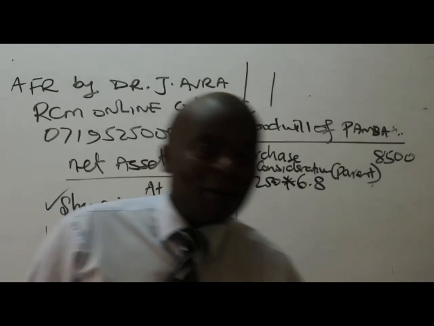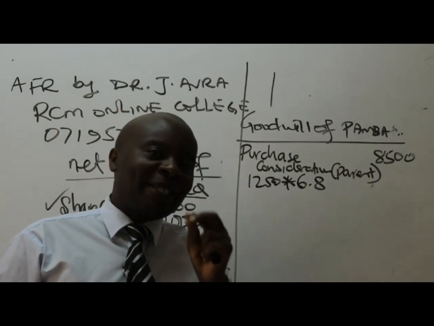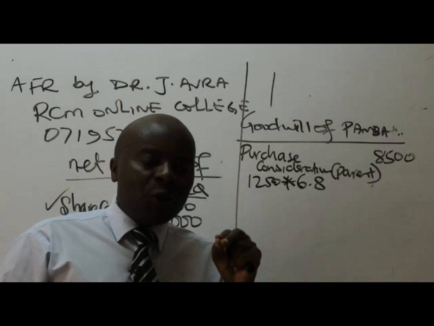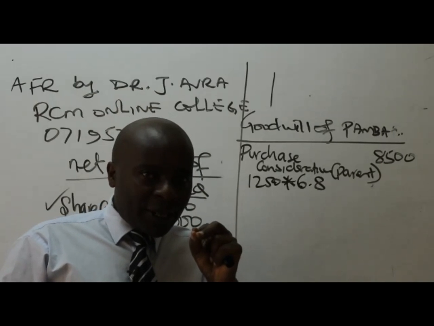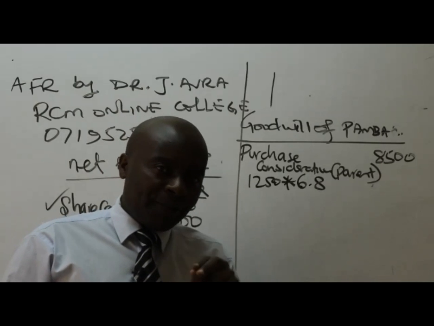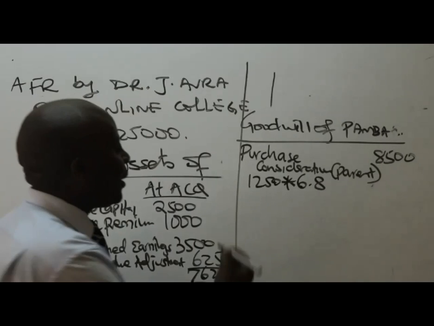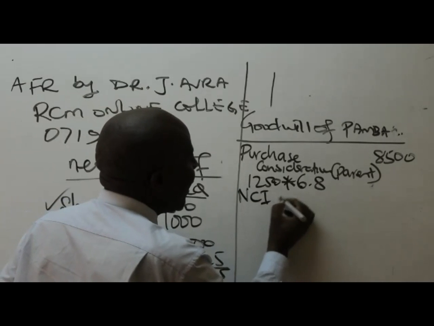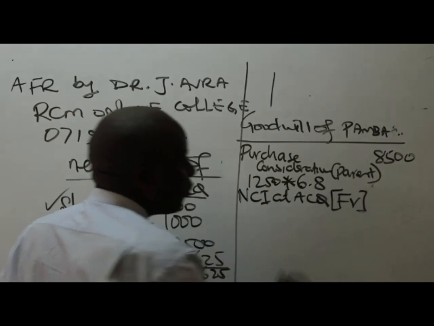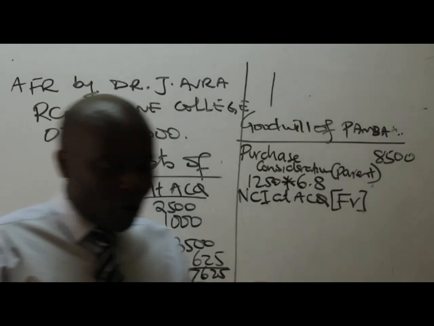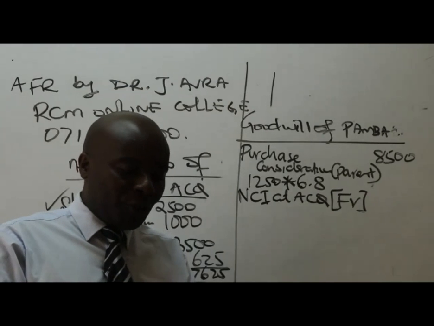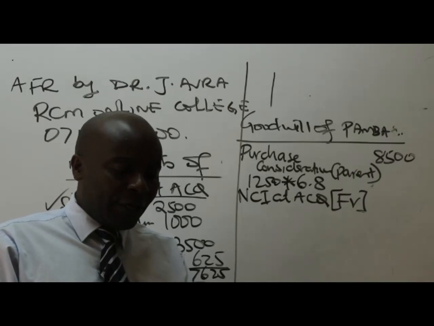Remember, this is the consideration given by the parent to acquire 80%. They never bought 100% of Pamba. They only bought 80%, meaning that there is somebody who is holding the other 20%. And this person is referred to as a non-controlling investor, a non-controlling interest. So in this case, come and give us the NCI at acquisition. And remember, this NCI at acquisition has to be taken at fair value. The shares that they held at acquisition had a fair value of how much?